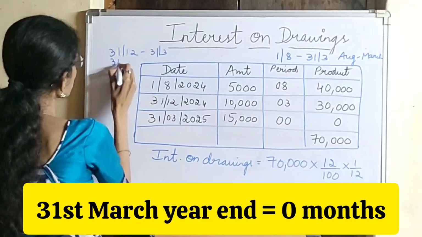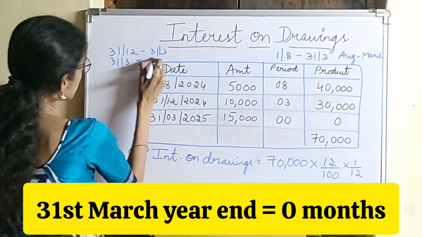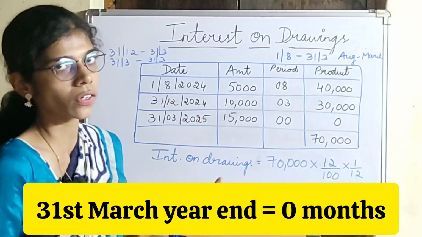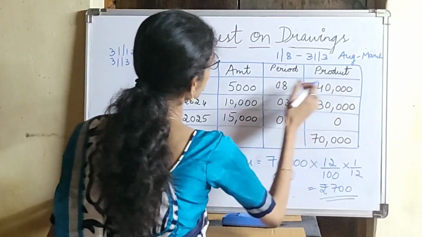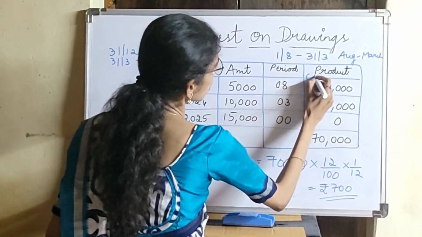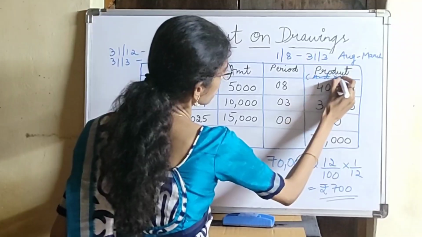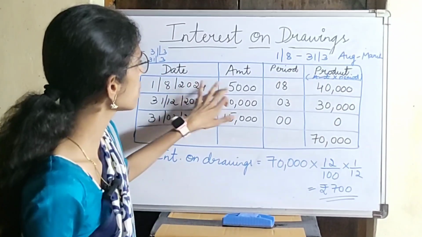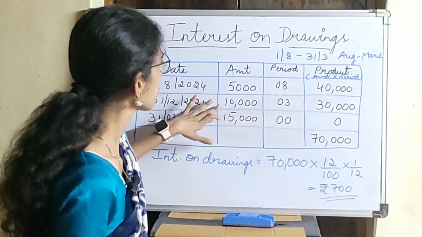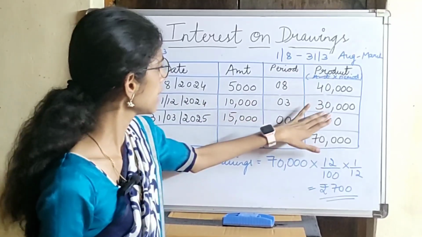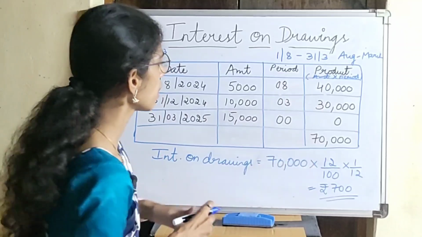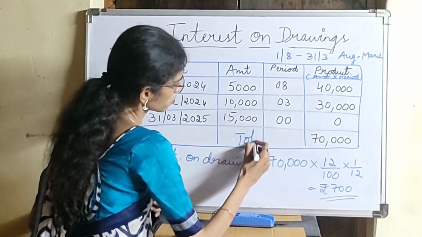So from 31st March till 31st March, the accounting year end, it will be 0 because the month has already ended. The product will be calculated as amount into period: 5,000 into 8 is 40,000, 10,000 into 3 is 30,000, 15,000 into 0 is 0. The total is 70,000. This is your total product.